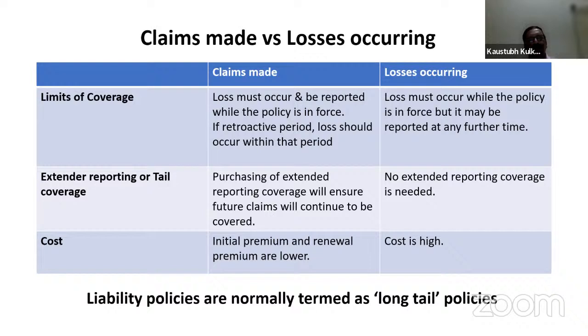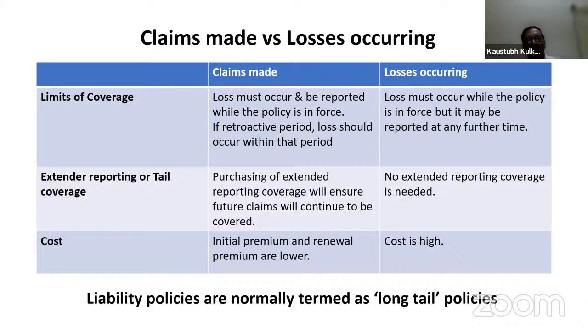But here, when we say claims made basis, what is the limit of coverage? The loss must occur and be reported while the policy is in force. So while the policy is in force, meaning the policy should be in existence.